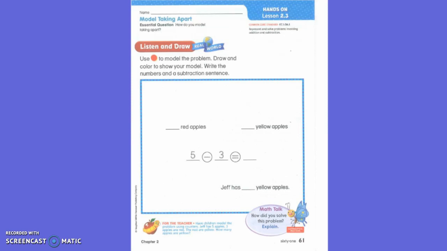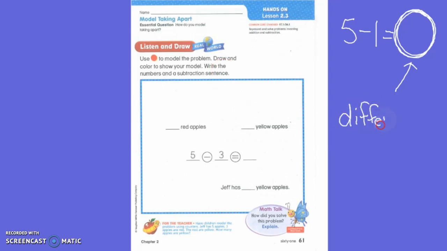So when I have a subtraction sentence, what is this called? The difference. You are exactly right. I'm so glad that you remember that this is called the difference. Okay? Thank you for remembering that, because that is when we